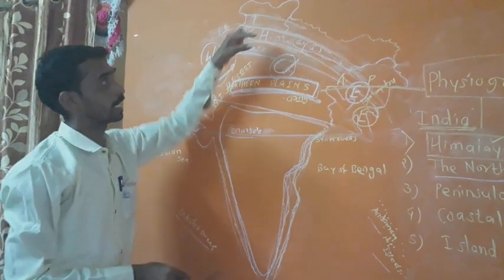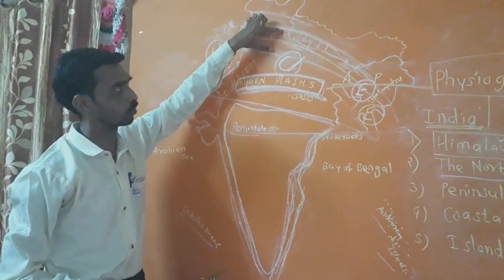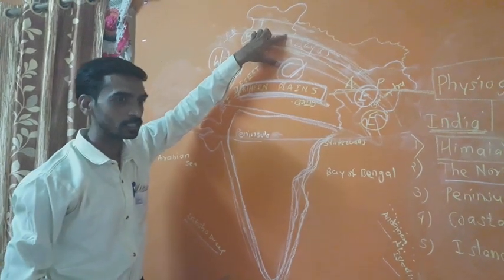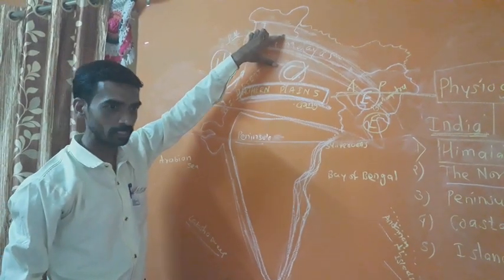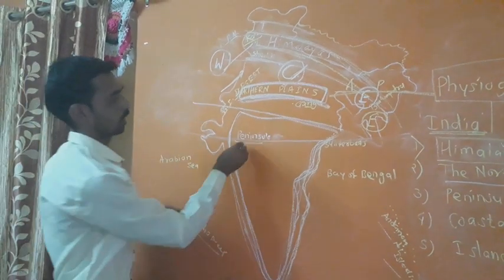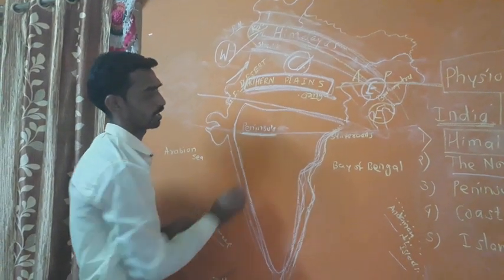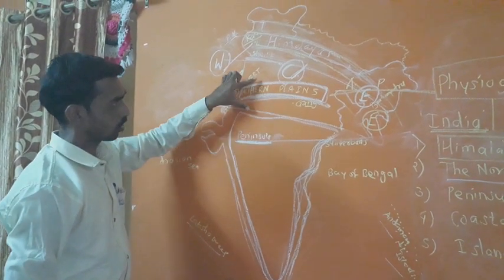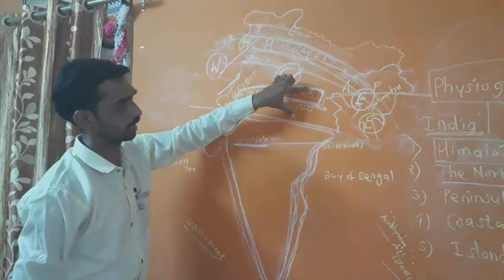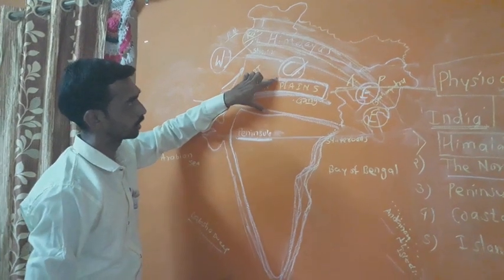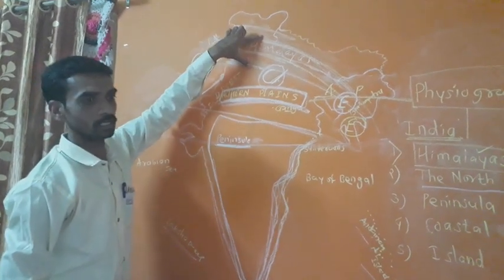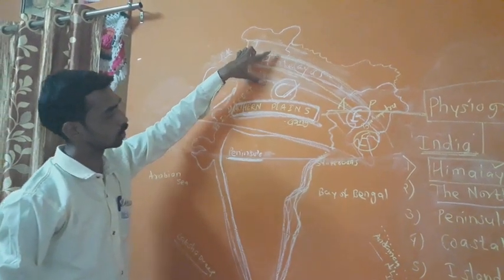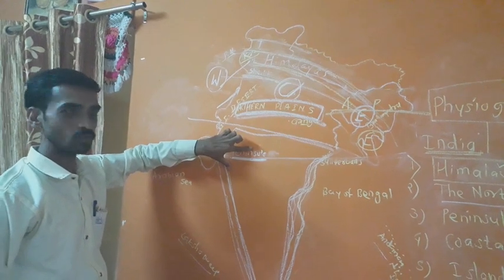The North Indian Plains lie between the Himalayas in the north and the Peninsula Plateau in the south.